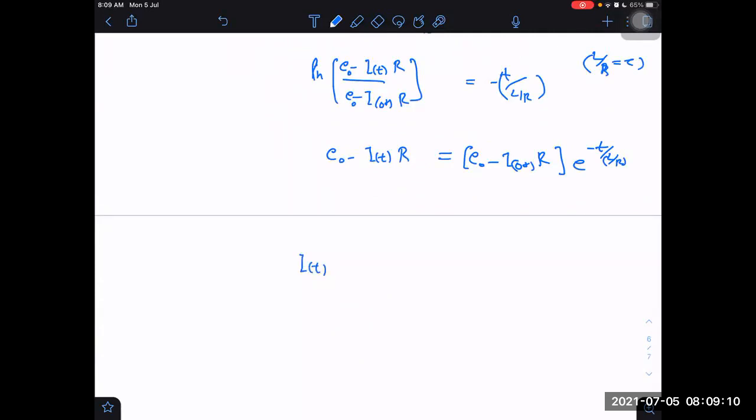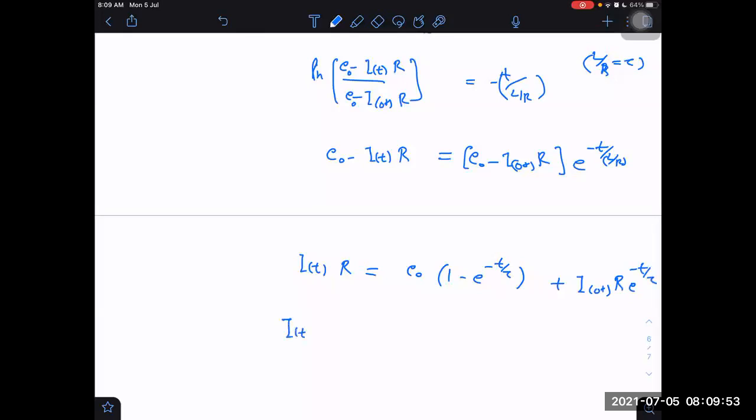Now we get I t into R is equal to E naught into 1 minus e raised to power minus t by tau, plus I0 plus into R, into e raised to power minus t by tau.